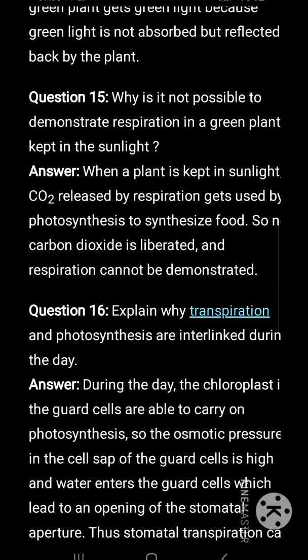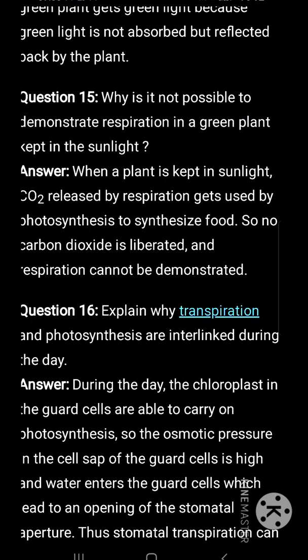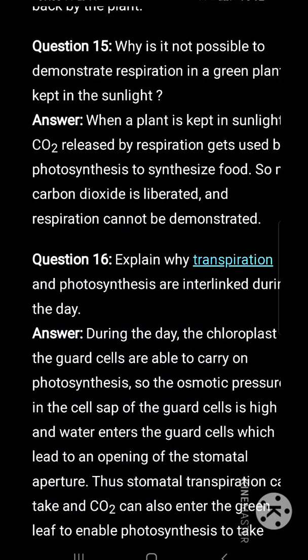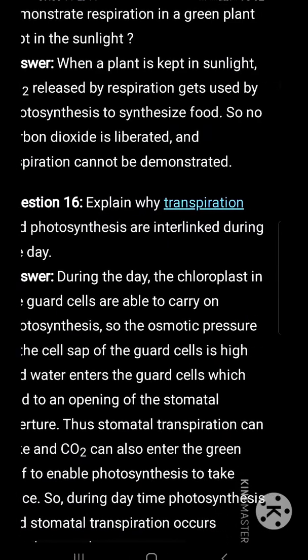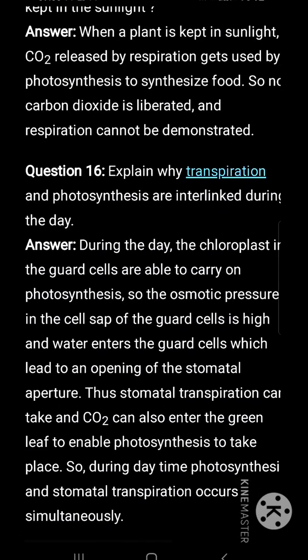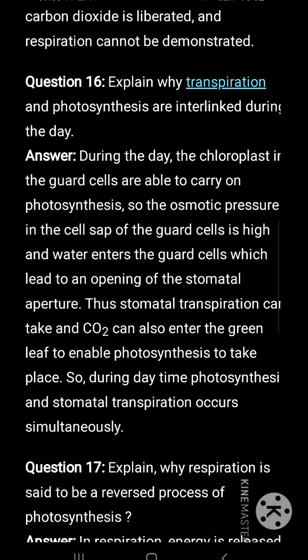Why is it not possible to demonstrate respiration in a green plant kept in sunlight? When a plant is kept in sunlight, carbon dioxide released by respiration gets used by photosynthesis to synthesize food. So no carbon dioxide is liberated and respiration cannot be demonstrated.